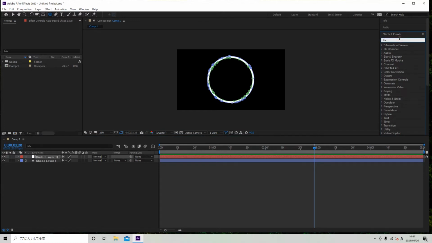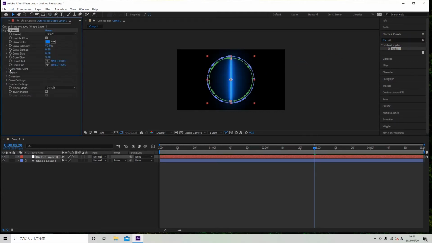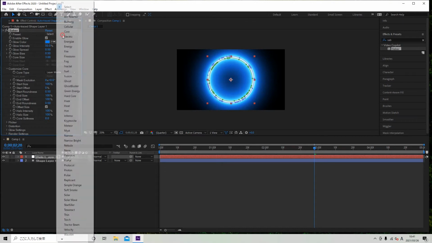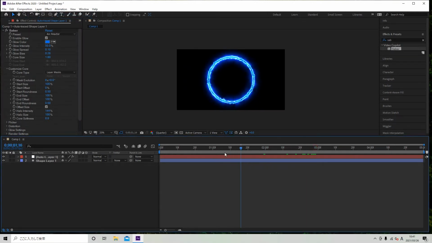add effect, Saber. Customize core type, change Saber to layer masks, and change preset. Select arc reactor. Arc reactor is this batch animation.